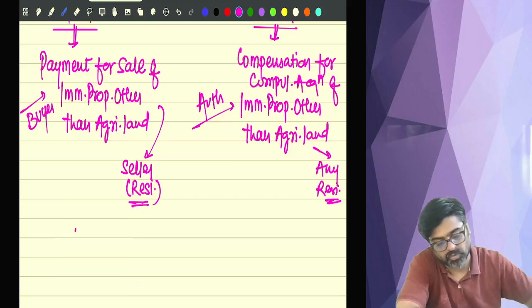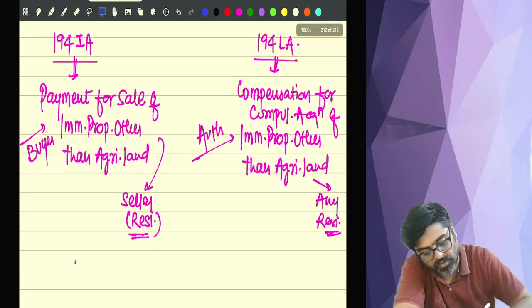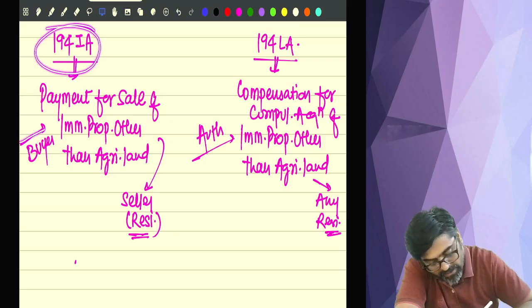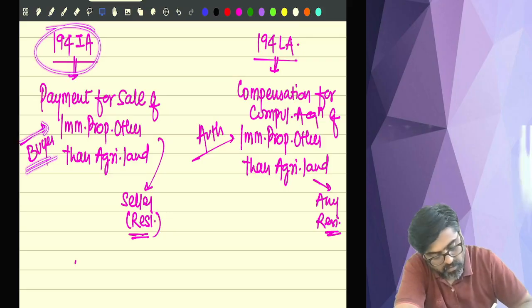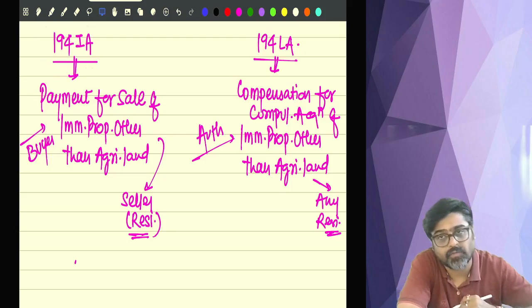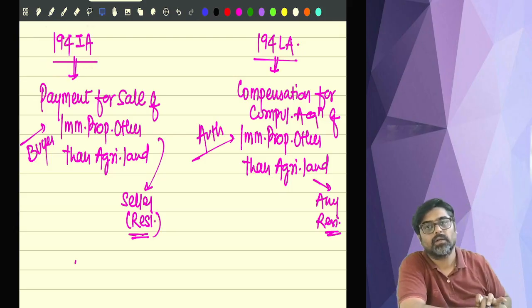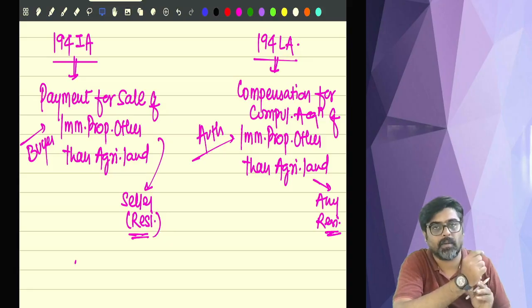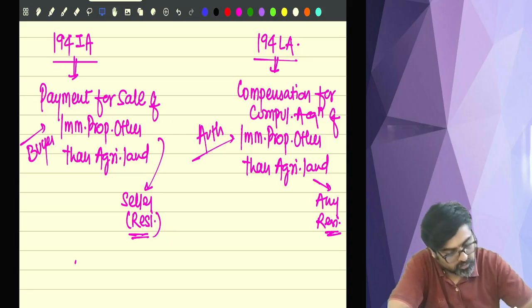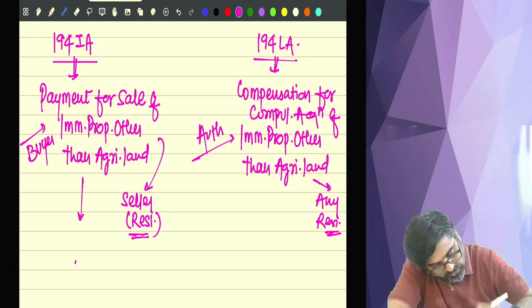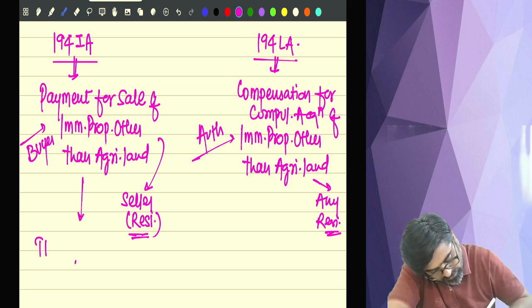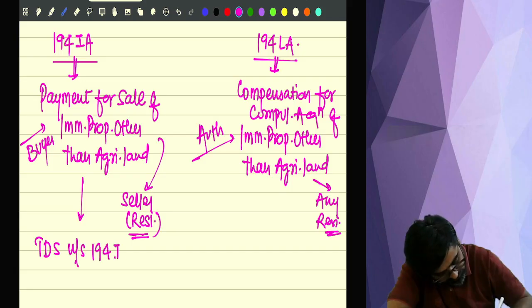So what am I supposed to write here? Come on, tell me. 194 IA. A buyer will make the payment for purchase of immobile property to the seller who is selling that immobile property. So if this payment is made, on this payment the TDS will be deducted under section 194 IA.